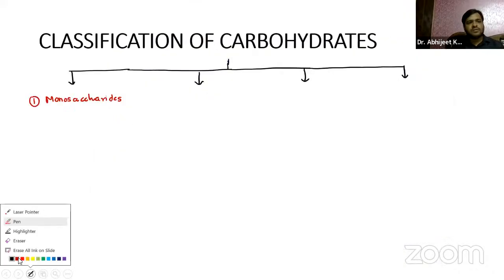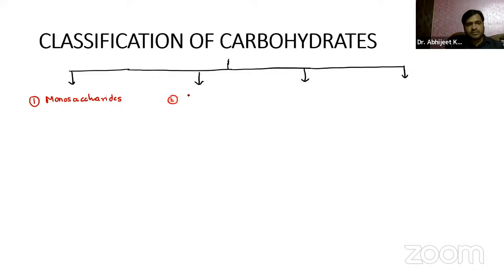The second one is disaccharides, polysaccharides, right? And oligosaccharides.